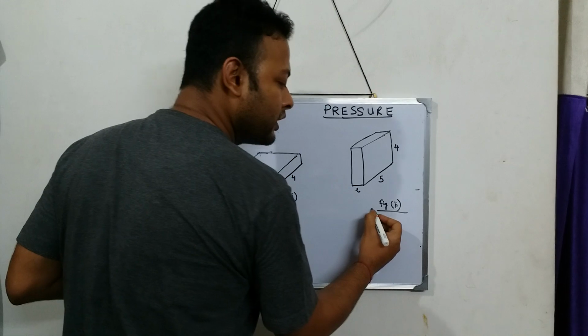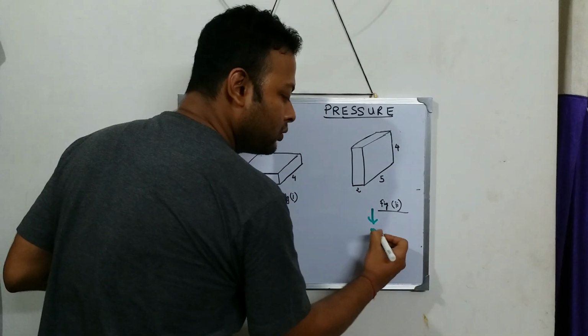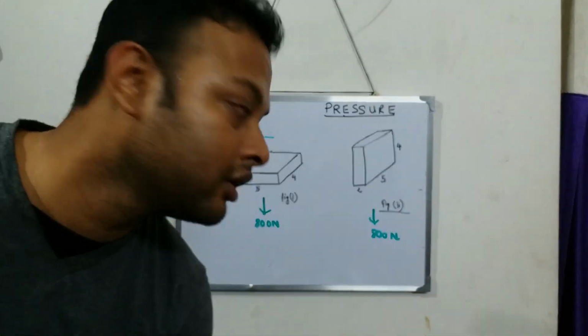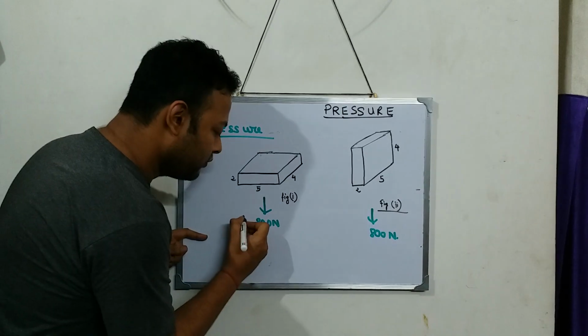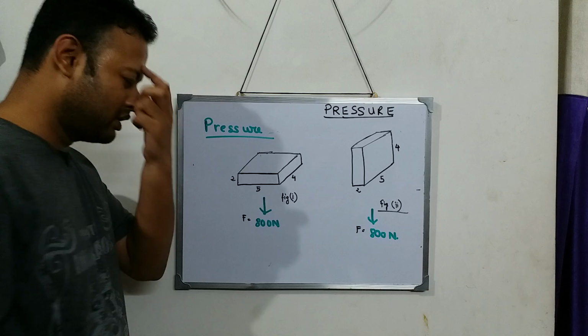And over here also it applies a thrust downward equal to 800 Newton. In both situations, the force applied by the body is 800 Newton.